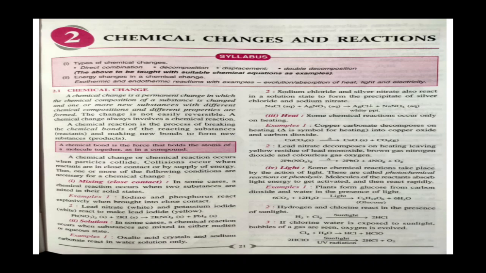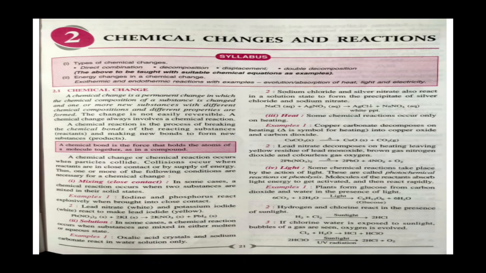Now another requirement is light. Some chemical reactions take place by the action of light. These are called photochemical reactions or photolysis. Molecules of the reactant absorb light energy to get activated and then react rapidly. So plants form glucose from carbon dioxide and water in the presence of light. Plants prepare their food with the help of carbon dioxide and water in the form of glucose.